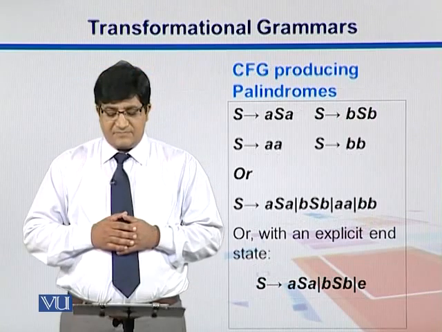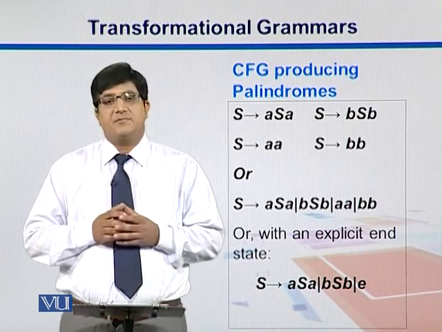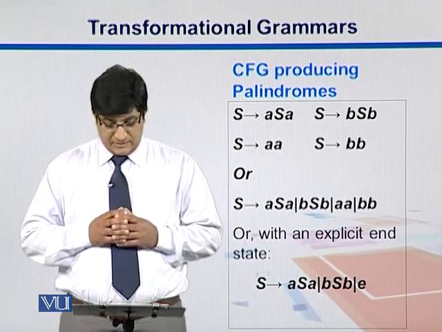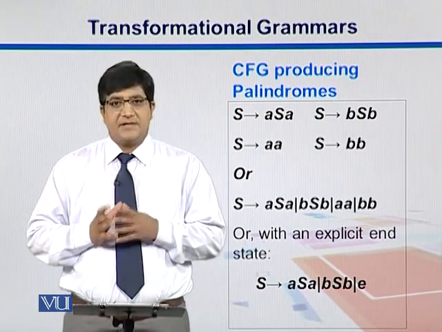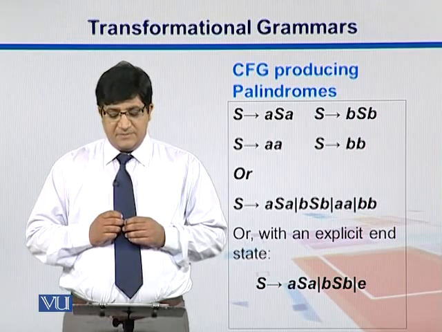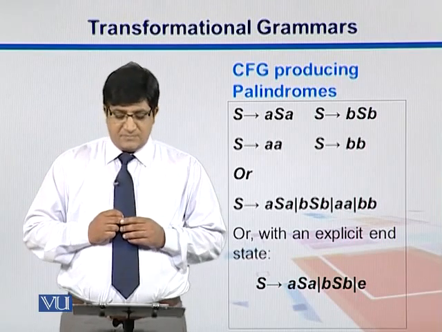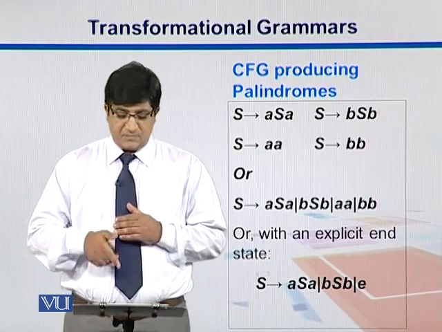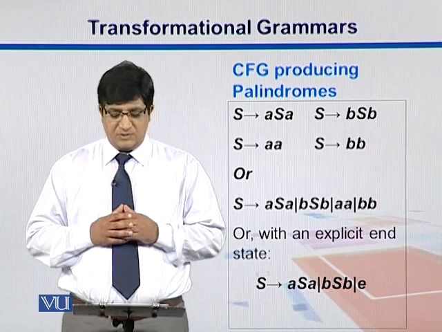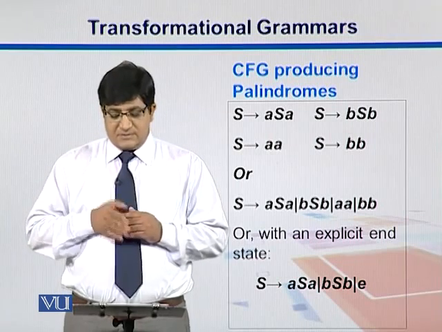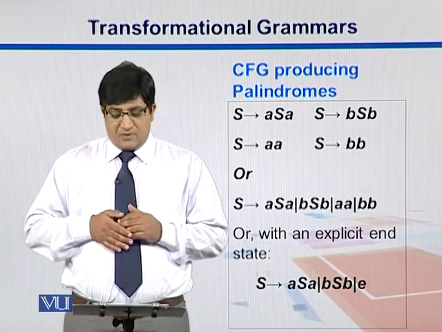So we have a CFG here in this example where we are producing palindromes. We start with the letter S and then it expands into A, S and A. Then S can also expand into B, S and B. S can be AA, S can be BB. We can put all these production rules together in one place. For example, S can go into ASA. Remember, in computer languages these pipes mean OR.